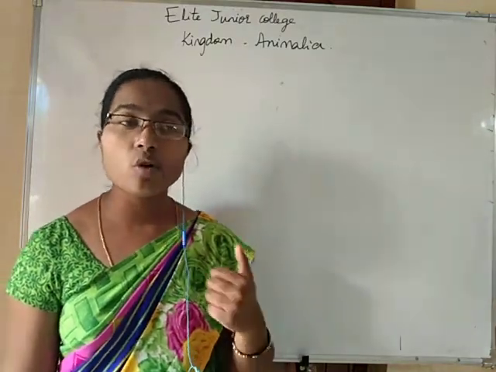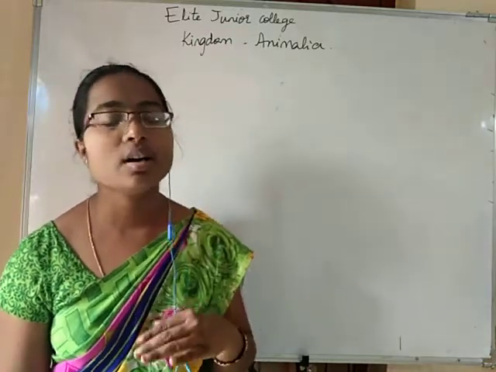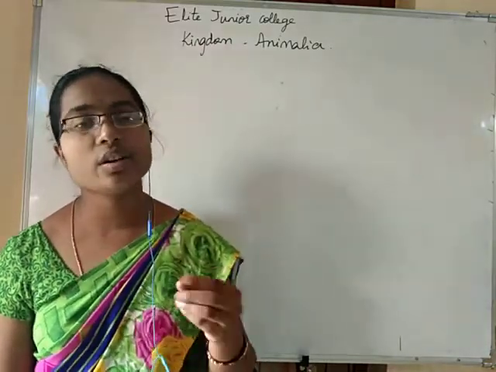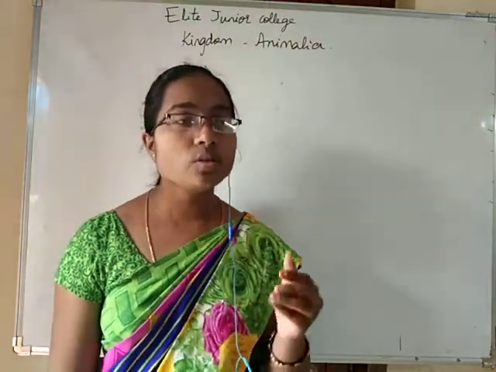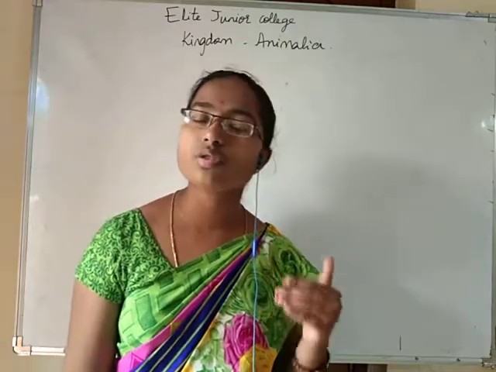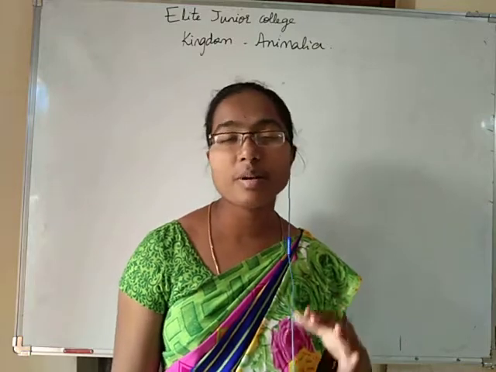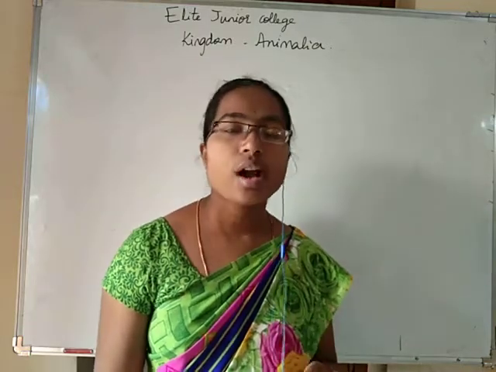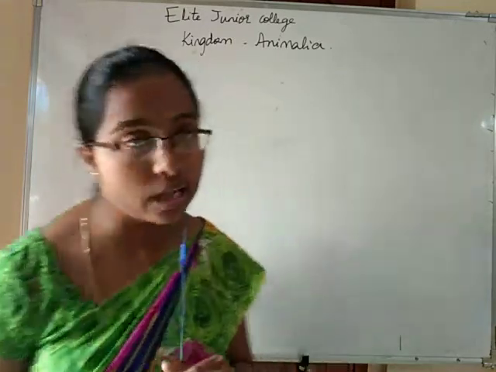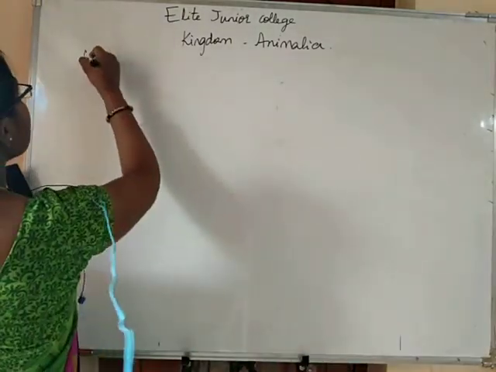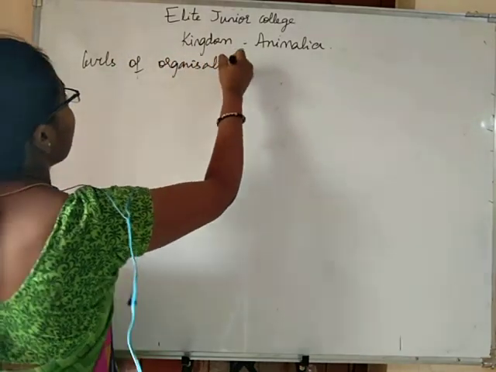But in spite of all these differences, there are some similarities among the animals, like the similarity in digestion, respiration, circulation. And even levels of organization are found in animals. So in today's kingdom Animalia concept, we will be learning a lot more concepts related to animals. We will first start with the levels of organization found in animals. In today's class we will just discuss levels of organization in animals.